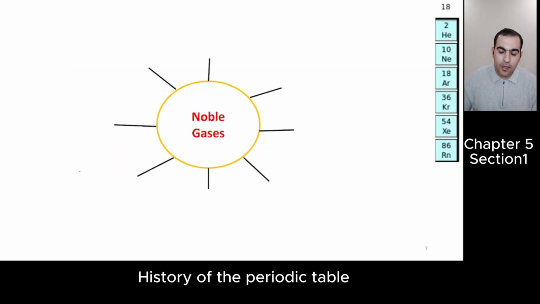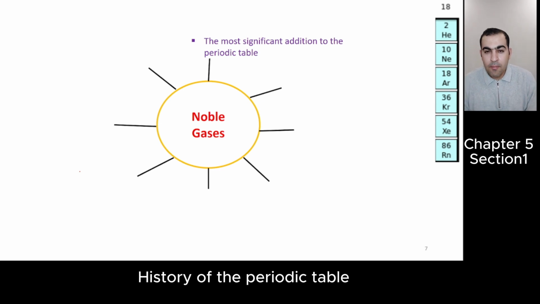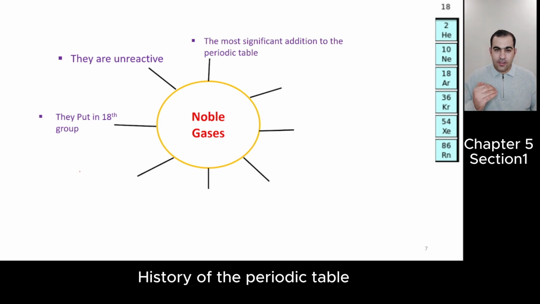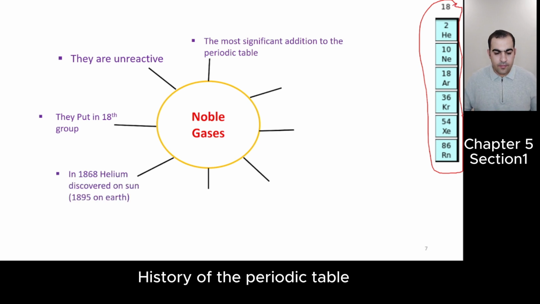So let's talk about noble gases. Noble gases were discovered at the end, so it was the most significant addition to the periodic table. Noble gases are unreactive, as we learned in chapter 1, section 3. When they discovered the noble gases, where did they put them? They put them in group 18. They added a new group.